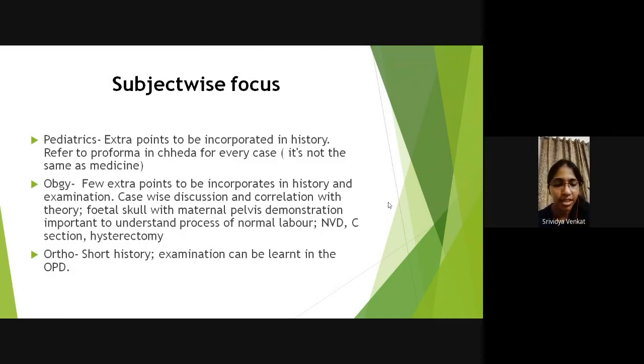Another point that I'd like to specify here is in peds as well as in surgery, things like pulse, which come in general examination, or pickle and all of that. Pickle is important, but pulse as such, you don't have to describe it in as much detail as you do in medicine.